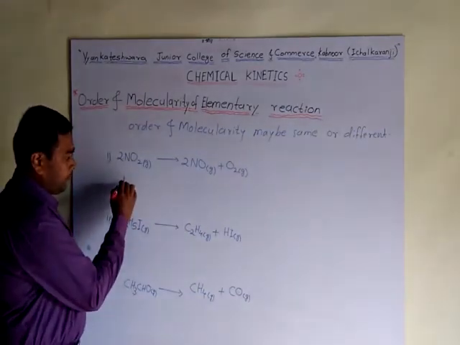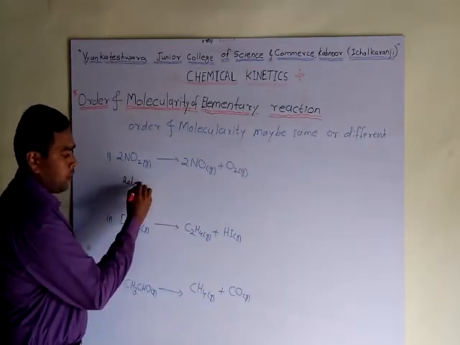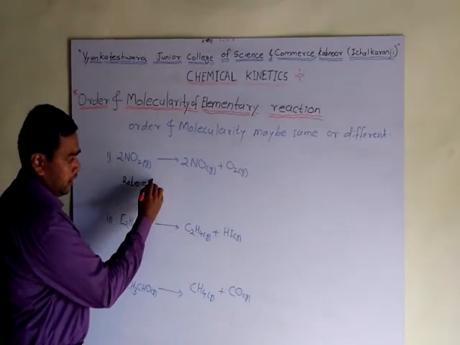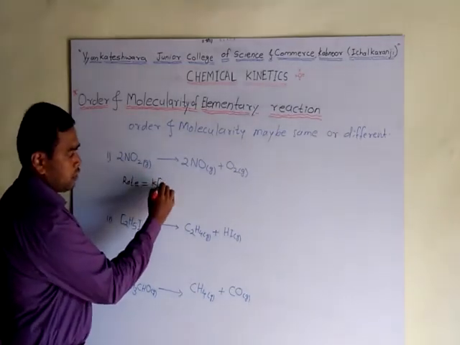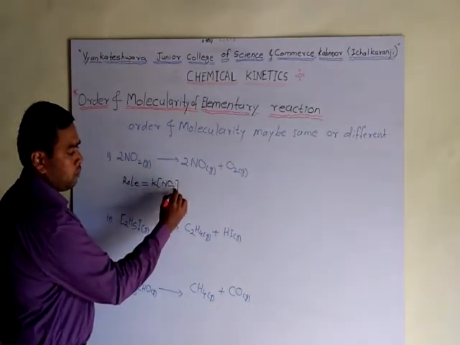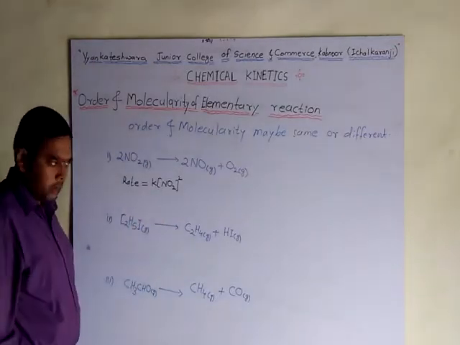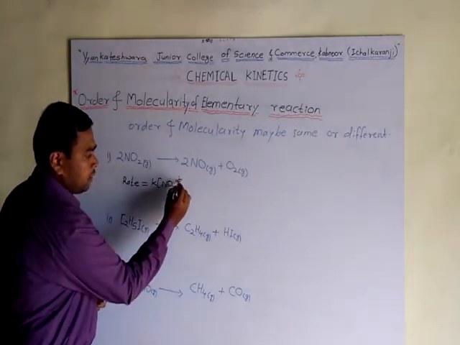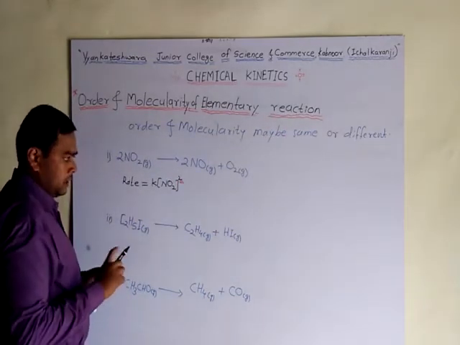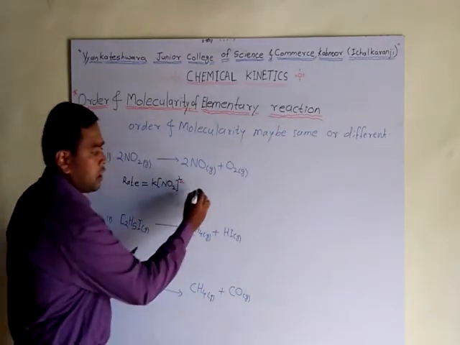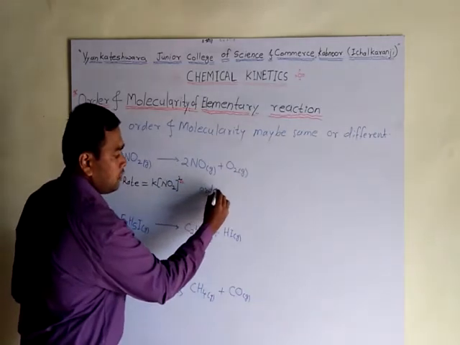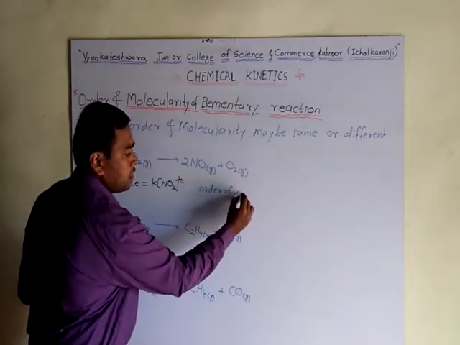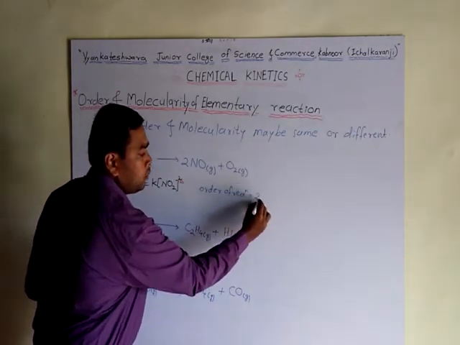The rate law: rate is equal to K into the concentration of NO2 squared. Therefore, the power of this concentration term is 2, and this is the order of the reaction. Order of reaction equals 2.